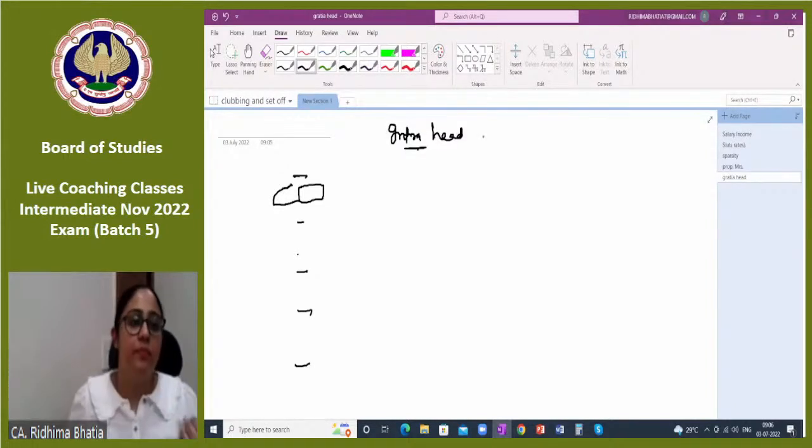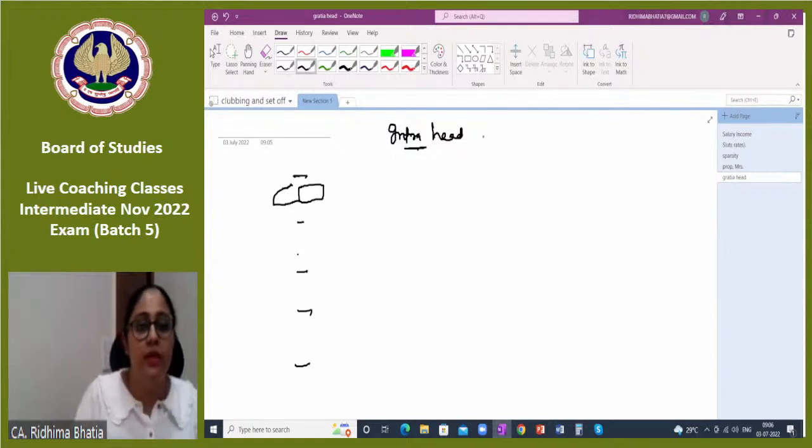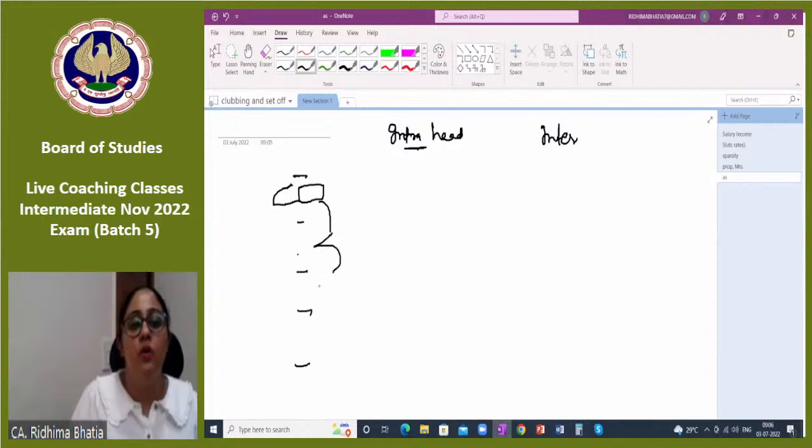अगर आपके घर आपको loss हुआ, you are short of money, you ask it from the family, you do not get it, then you go outside, right? And then you ask for help. Similarly, if एक head में loss adjust नहीं होता, then they go out and ask for help. That is called inter-head adjustment. So if a loss is here, could not be set off with the income of the same head because loss is higher or there is no income, then that loss is adjusted with some other head.